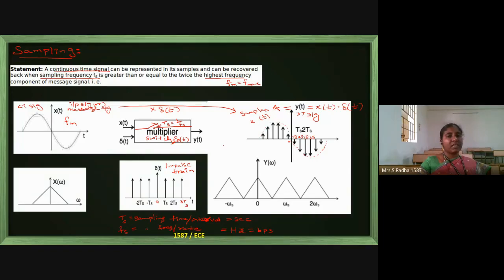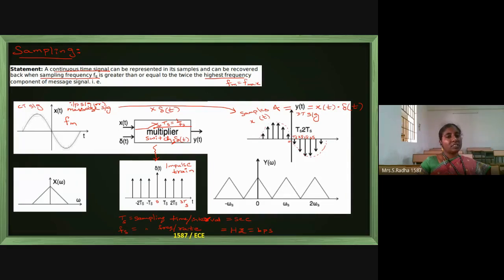What is that sampling frequency? Fs. 1 by Fs is nothing but Ts. Ts means the time duration whenever the switch is getting closed. You see the del of t diagram here, inside the system, del of t is present. It is having heights only at Ts, 2Ts, 3Ts, 4Ts. All the impulses are the same height, which means the switch will be closed, and instantly open.